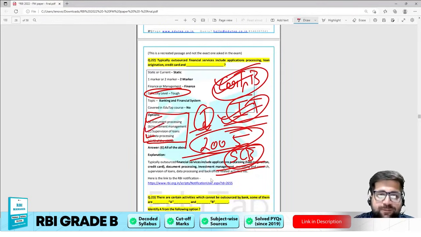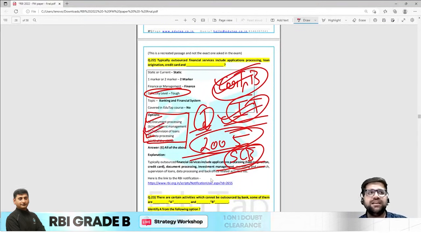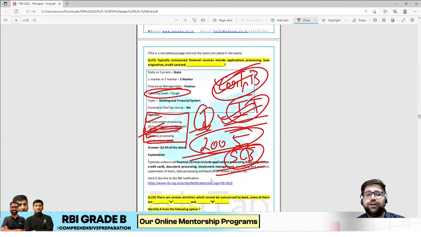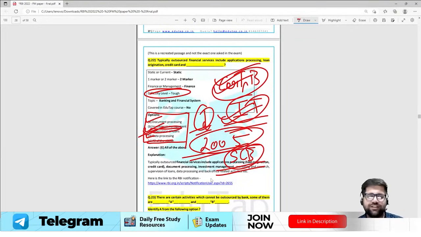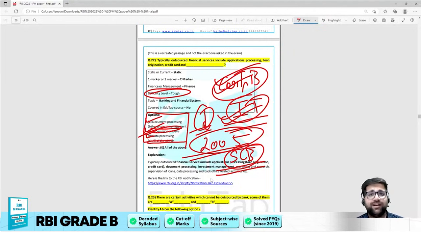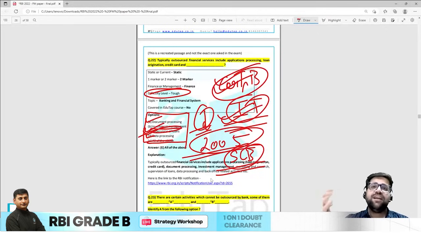Okay, investment management and supervisory of loans. If I'm giving my NPA to some ARC, that is an asset reconstruction company, they will be doing the supervision of the loan. I know it's very tough when you are sitting in the examination hall and thinking of all these logical discussions, but you have to develop that power in yourself. You will also have to take a calculated risk, because if you take a risk in this particular situation, that definitely means you will end way above the cutoff.